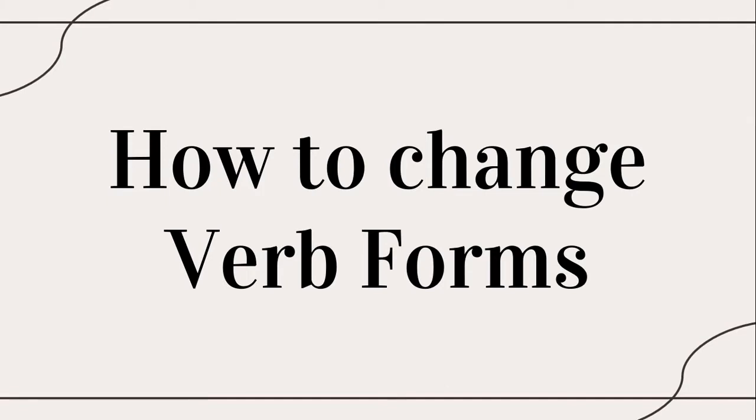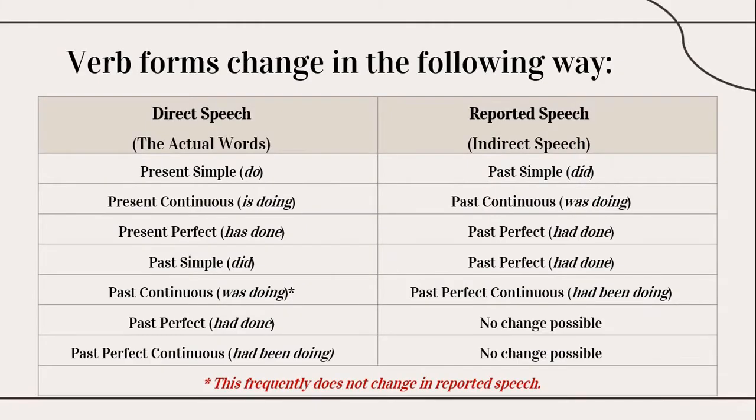Next, we're going to see how to change verb forms. I'm going to give you a brief summary of this change. On the first column, the direct speech or the actual words are given. On the right column, the reported speech or indirect speech is given. So once you have these rules in your mind, you can easily change direct speech into reported speech.